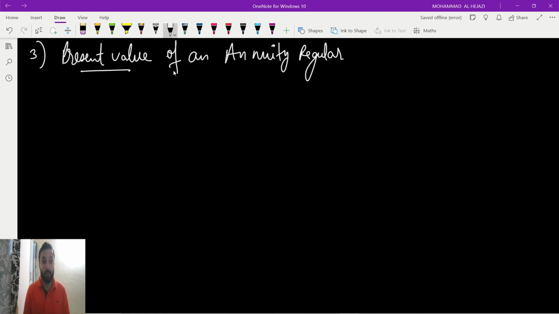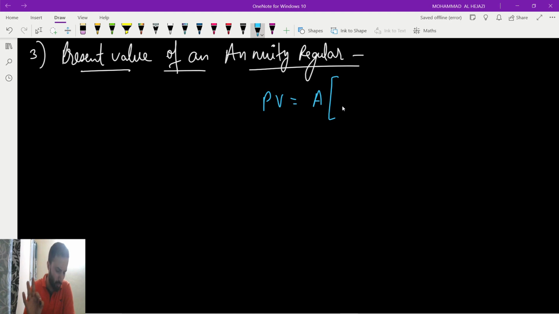See, all the formulas are much related to each other. We are finding the present value, so present value equals amount. Now see the formula, be careful guys: (1 plus r) power n minus 1 divided by r.